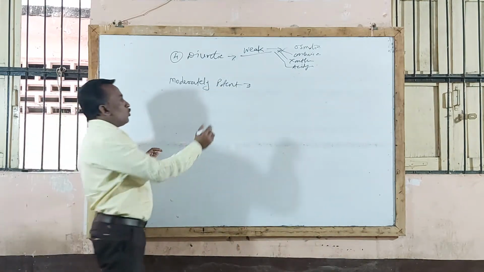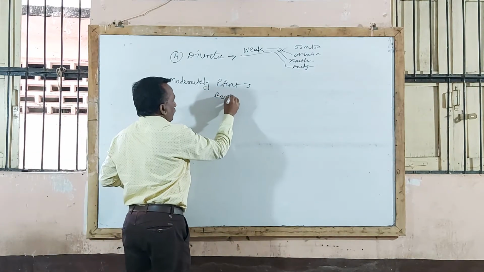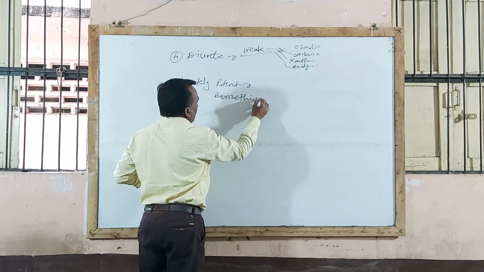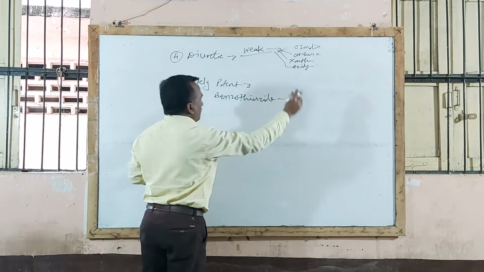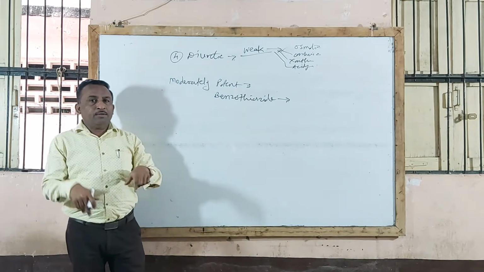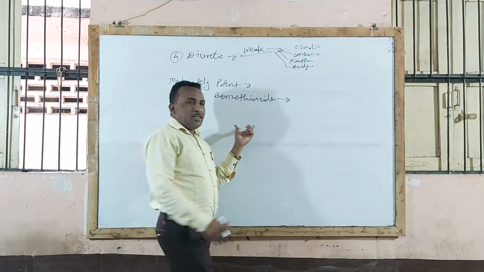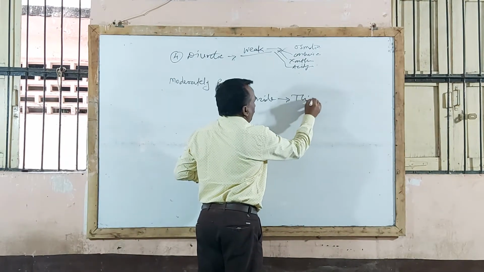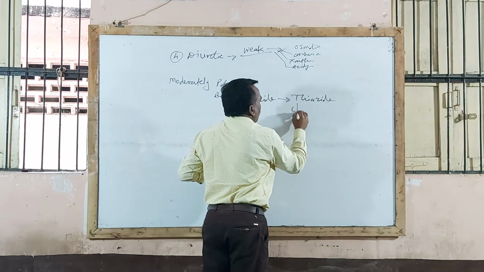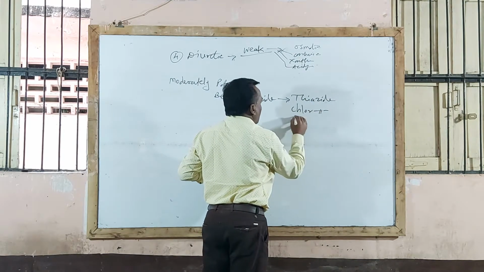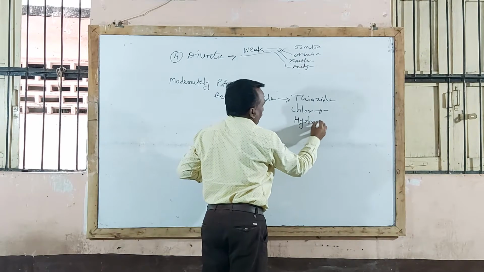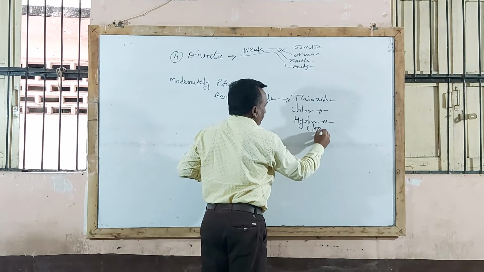Example, that is benzothiazide derivatives, those drug molecules containing the basic nucleus benzothiazide. Examples of benzothiazide derivatives are thiazide, then chlorothiazide, hydrochlorothiazide, and clopamide.